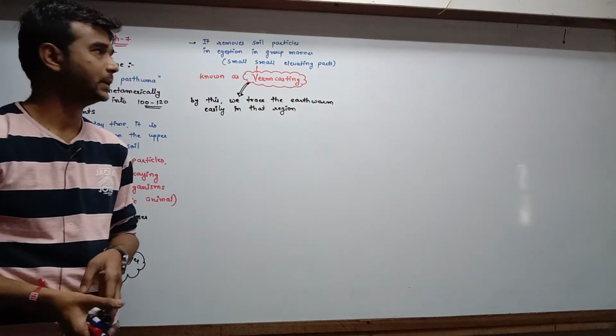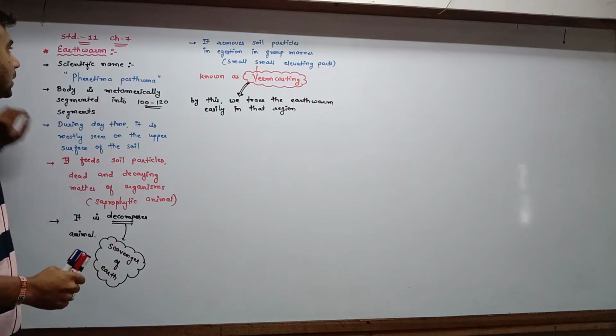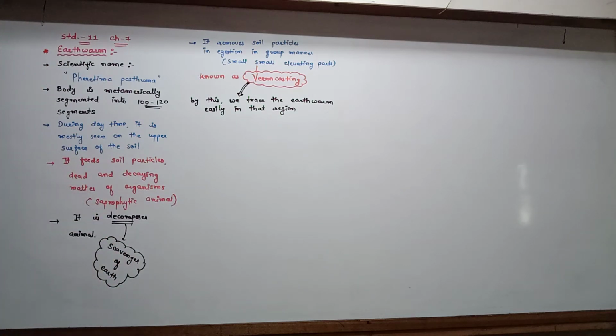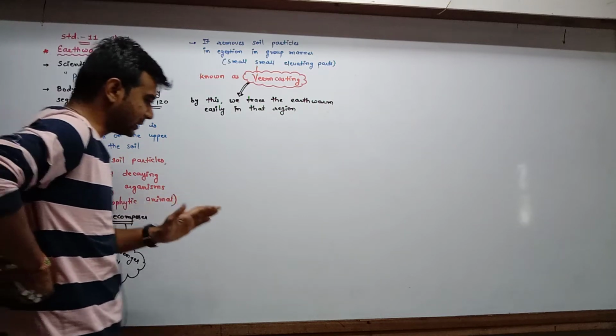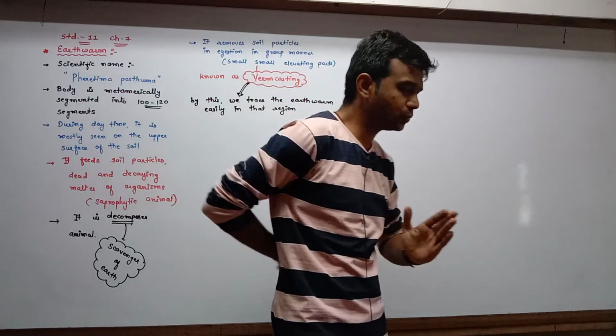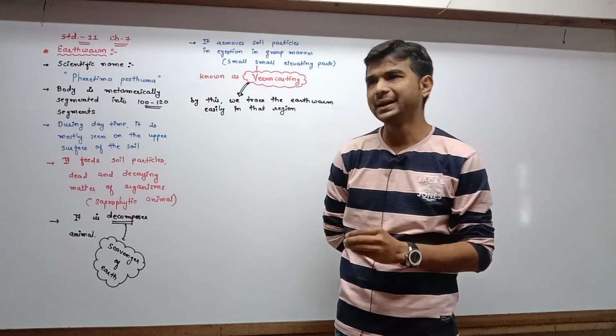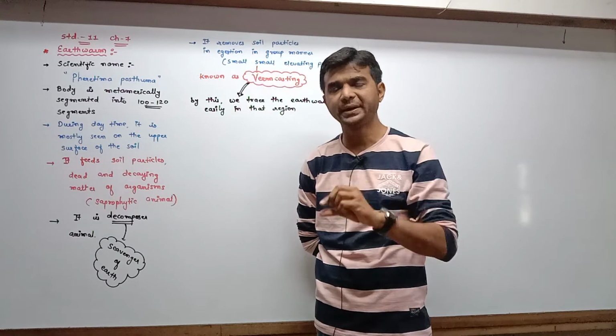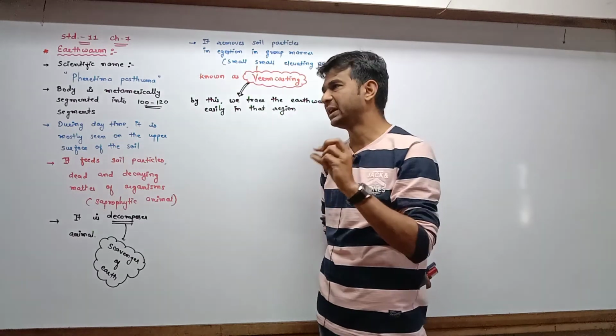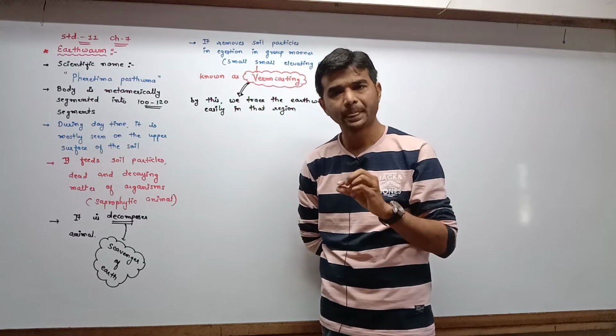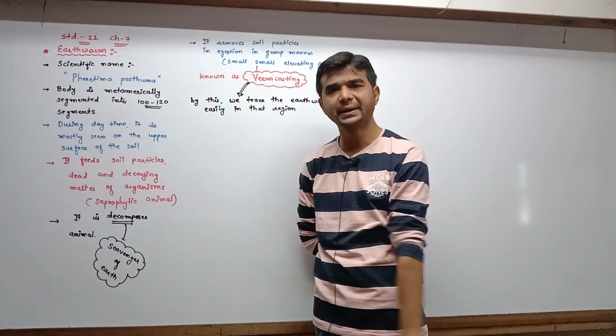See, earthworm eats the soil particles as well as obtains the nourishment from them also. So soil particles are transported through the whole digestive tract, and at last in the small pits, small elevated portions, the earthworm removes the soil particles.